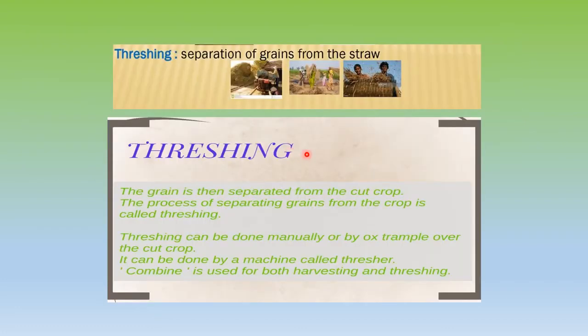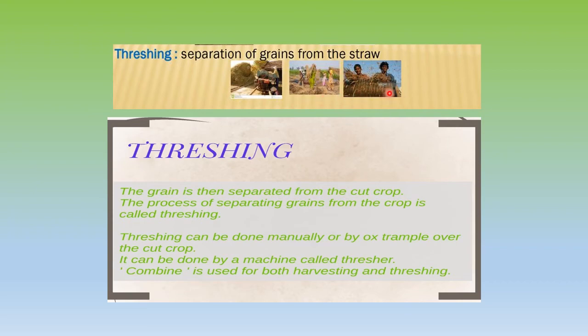Now what is threshing? When you cut the crop, it has the main grain plus other things which we do not need. So the grain has to be separated from the crop which we have cut. If you look in the picture, you can see the long strands. The main grain is to be separated from this.